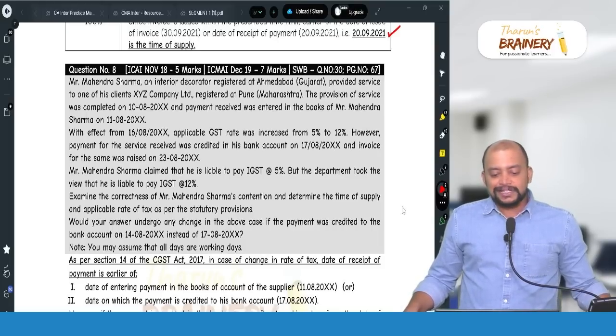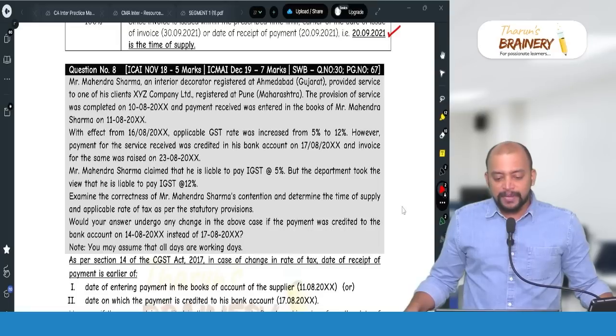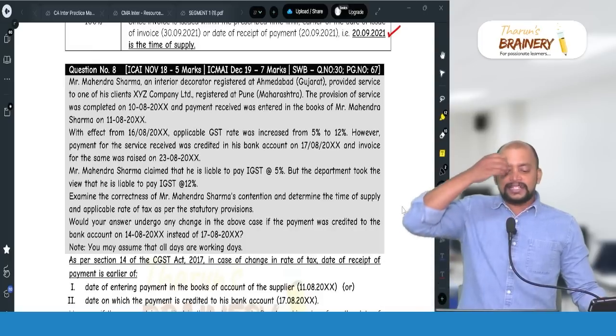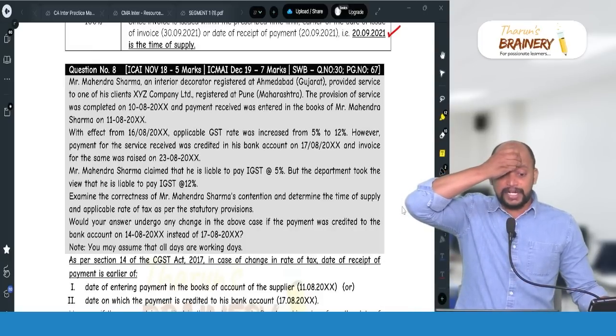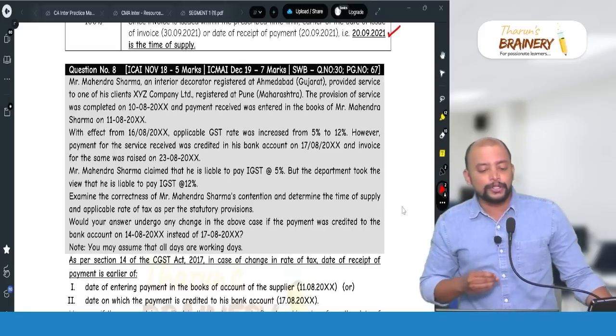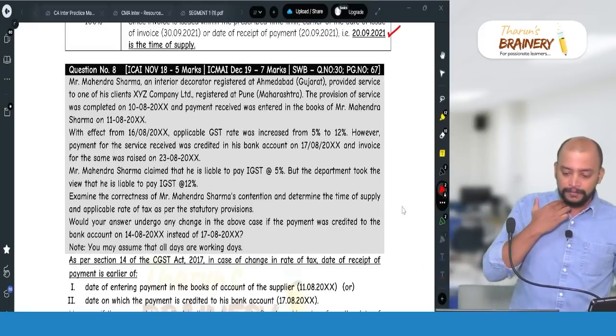With effect from 16/8, applicable GST rate was increased from 5% to 12%. However, payment for the service received was credited in his bank account on 17/8 and the invoice for the same was raised on 23/8. Mr. Mahendra Sharma claimed that he is liable to pay GST at 5%, but department took the view that he is liable to pay GST at 12%.